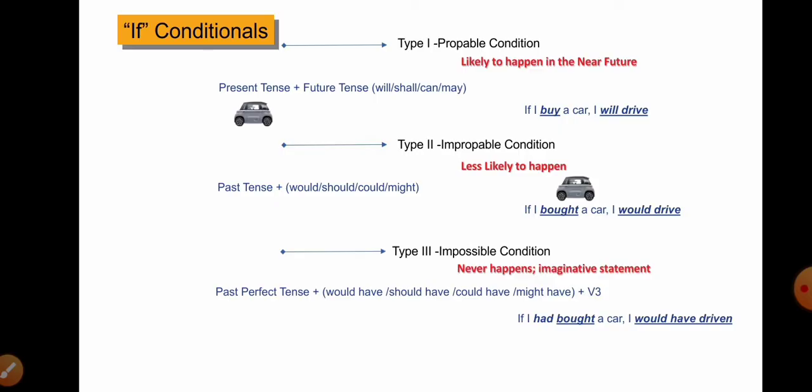Let's talk about that unreal or imaginative situation. If I had bought a car, I would have driven it. Otherwise, I can say if I had bought a car, I could have driven it. Otherwise, if I had bought a car, I might have driven it. So it's talking about the imaginative past. It is never going to happen in the future.